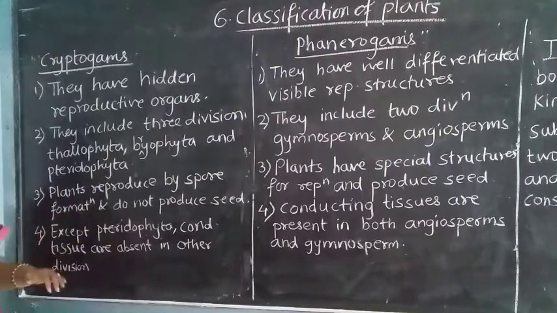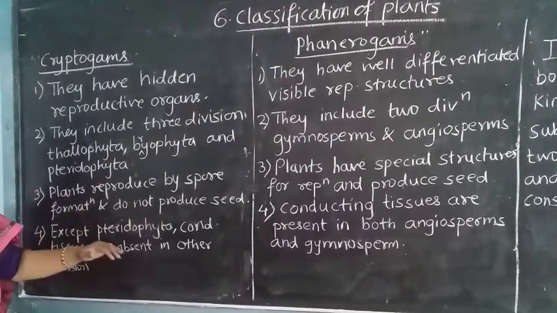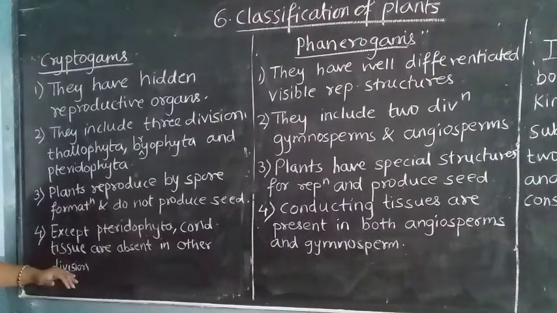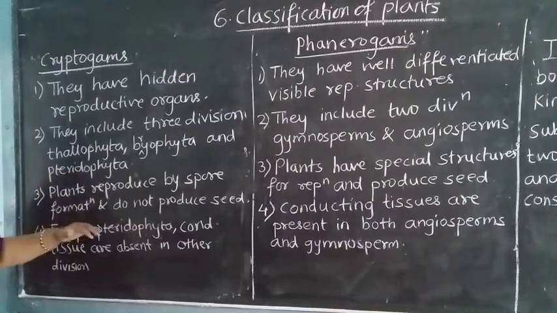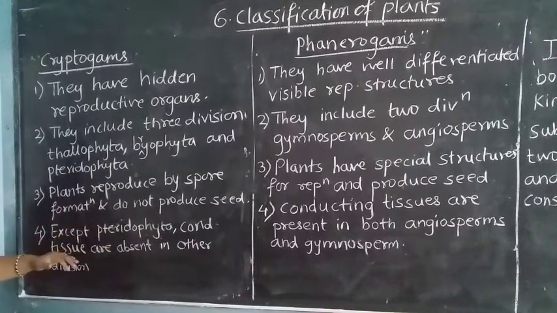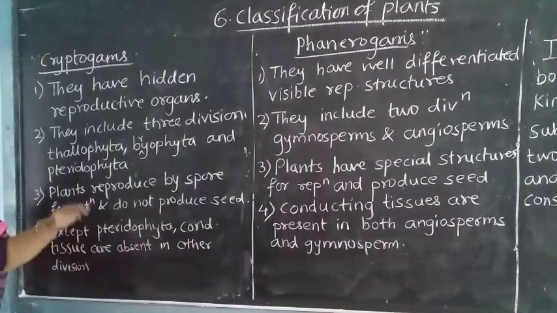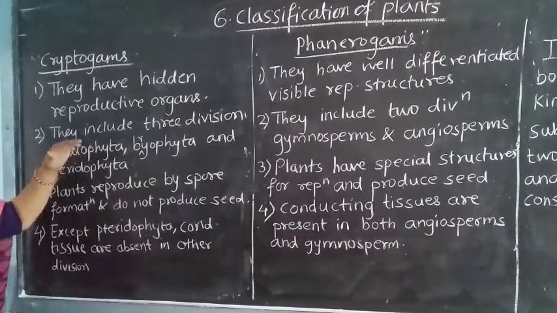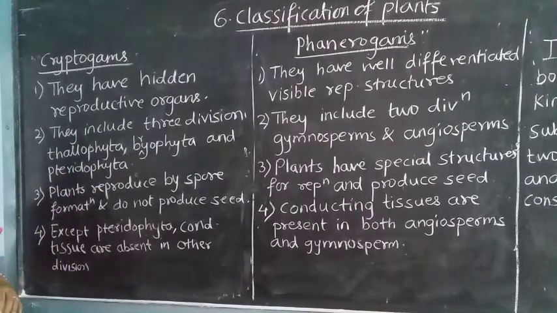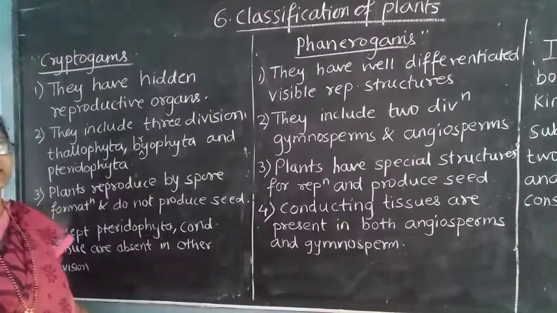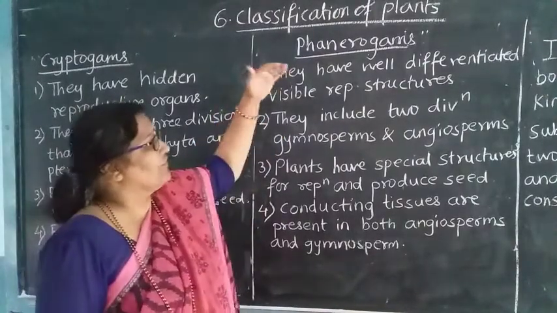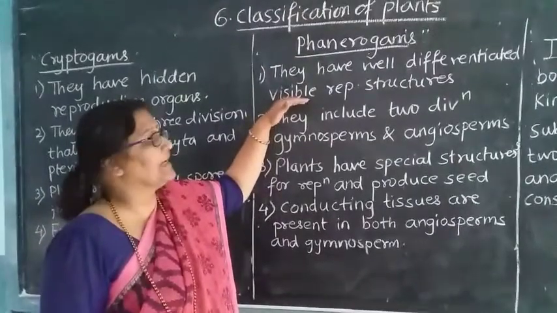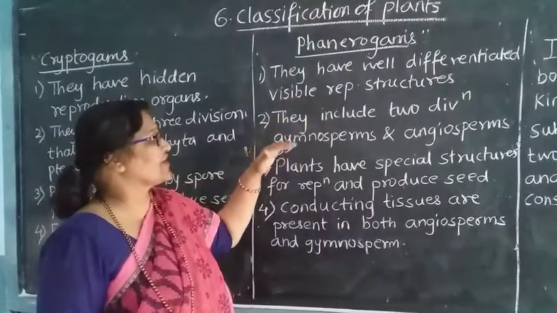Except Pteridophyta, conducting tissues are absent in the other divisions. So there are the divisions Thallophyta, Bryophyta and Pteridophyta. Only in Pteridophyta are there conducting tissues, while in the others, Thallophyta and Bryophyta, the conducting tissues are absent. Next come the phanerogams. They have well differentiated, visible reproductive structures.